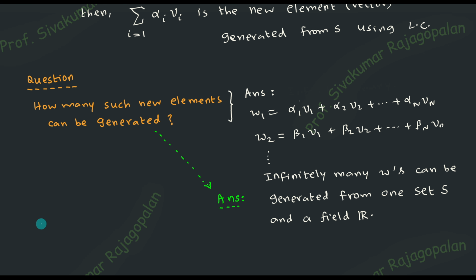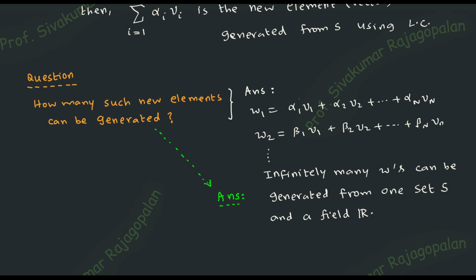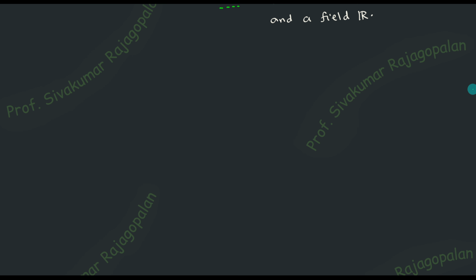Since we are able to generate infinitely many, now we have a new terminology for that. So I would like to write that down. Whatever we understood now can be written in a simple statement. Given a set capital S, and this capital S contains v1, v2, v3, etc., n number of elements. So this is a shorthand notation for v1, v2, v3, etc. We don't have to write it every time like that. If you say vi, that takes care of it. Only thing is, for i you have to tell up to where it goes: i equal to 1, 2, 3, 4, etc., up to capital N.